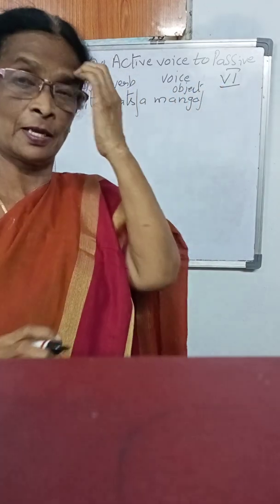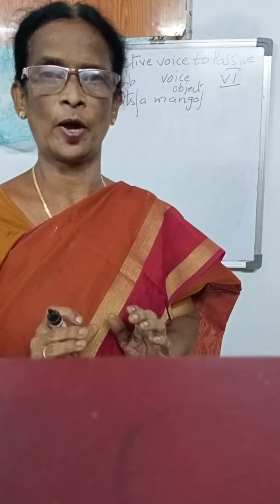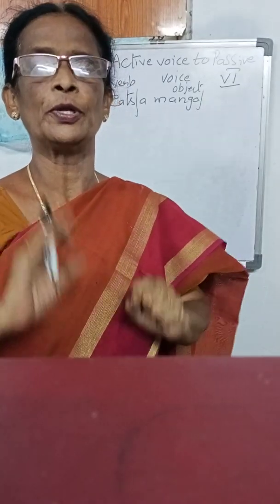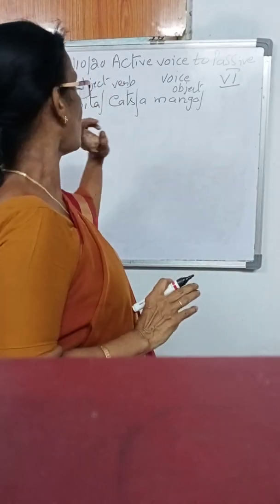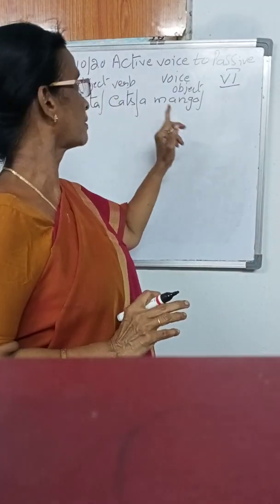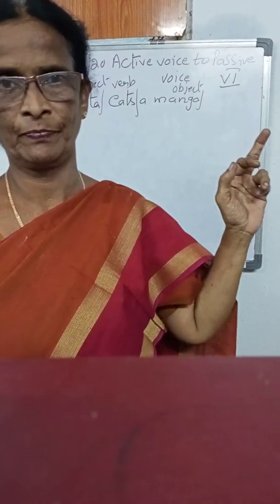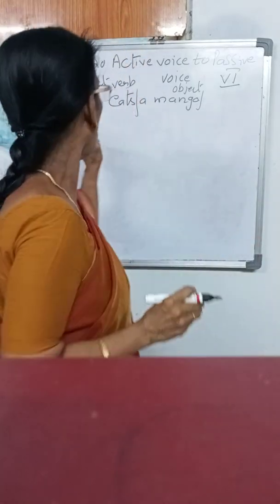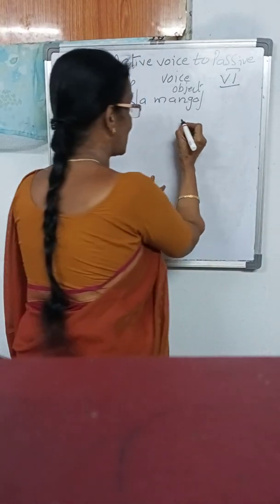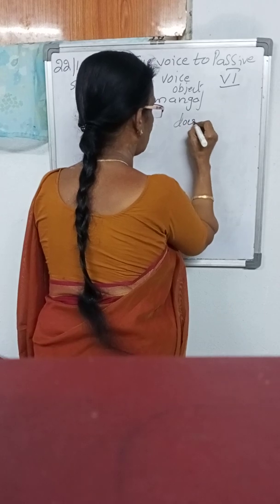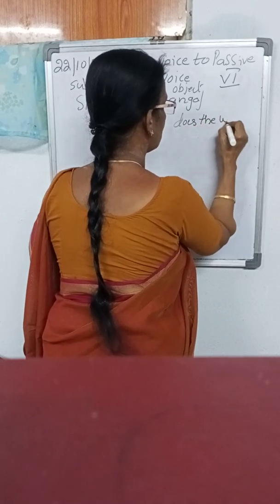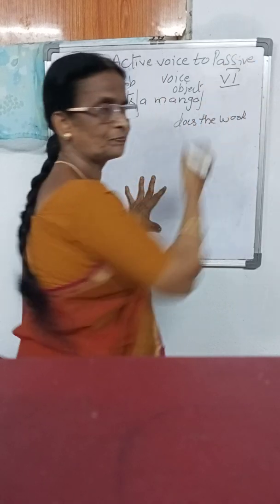My dear students, for every active voice, you are going to divide it into three: number one is the subject, number two is the verb, number three is the object. So what is the meaning of active voice? Active voice means the subject does the work. That is known as the active voice.